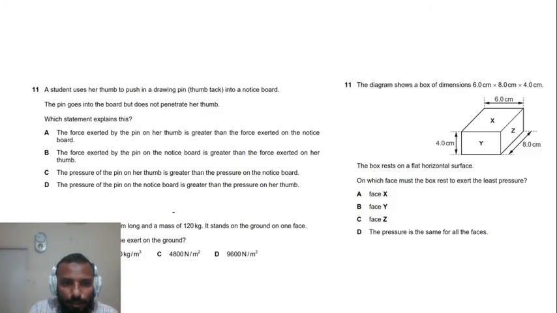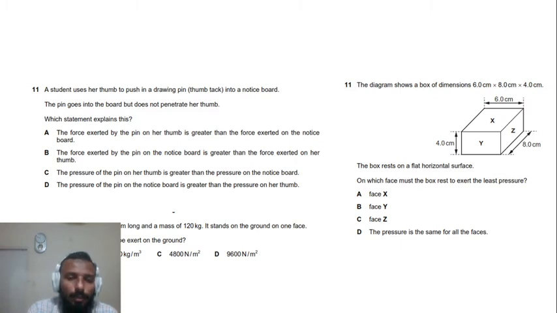Now just go back to the situation. We have a cube, and we know that a cube has all the same faces. All sides are the same. So the area of any of the sides would be 0.50 times 0.50, that goes to 0.25 meter square. And 120 kg will create a weight, a force exerted by the cube, of 120 times 10, because we'll take the value of g as 10.